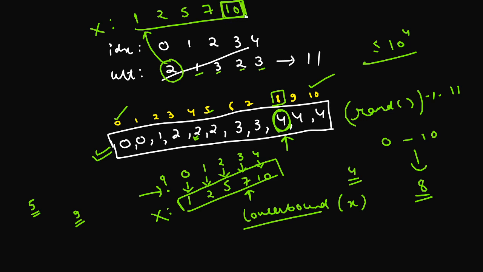Okay, we'll be generating a random value from 0 to 10, or I can say if this whole thing sums up to say capital N, I'll be generating a random value from 0 to capital N minus 1, and whatever value I obtain, I'll be just taking the lower bound of that value, and the index corresponding to that value is the answer that I'm looking for. Okay, so let's have a look at how we will implement this in the actual code.